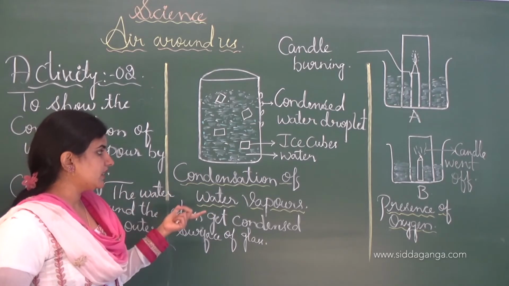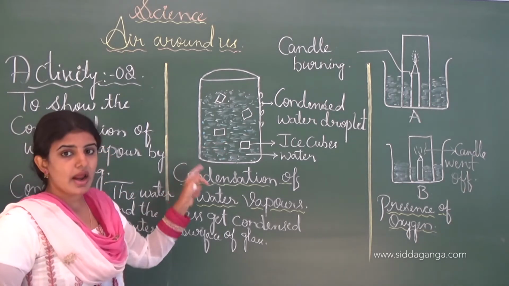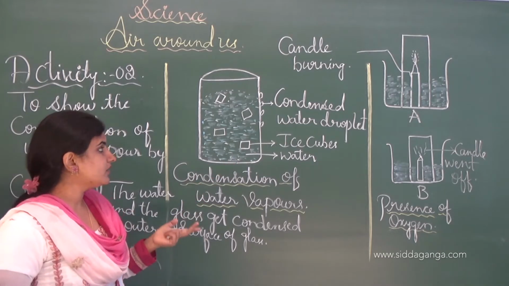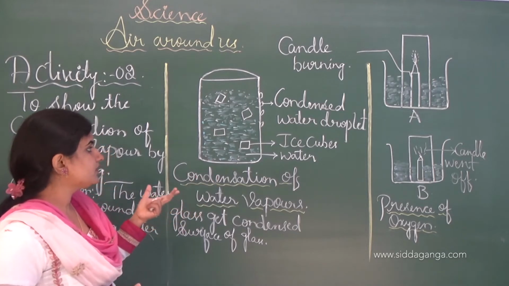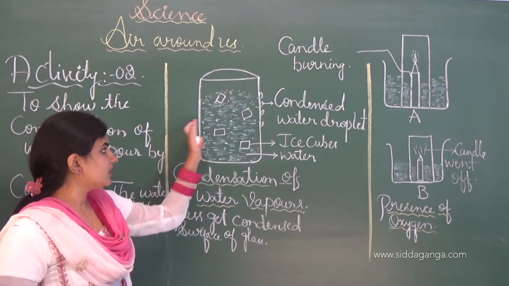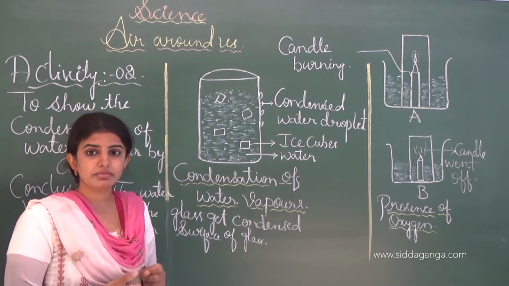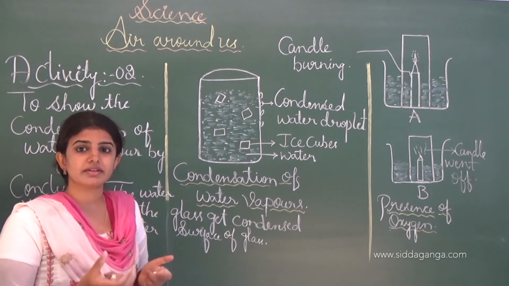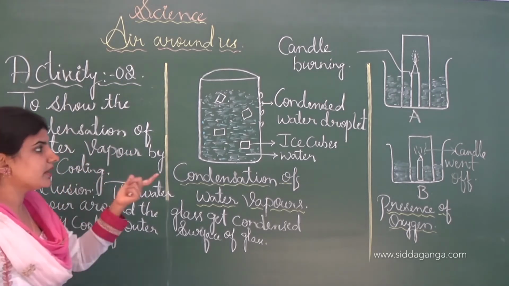First we have to take the beaker and wipe off the outer surface of the glass. Afterwards we add about half filled water in a beaker or any glass, and then add the ice cubes into the glass. By leaving it for some time, we can observe that the water vapor in the air around this glass becomes condensed, and later forms into water droplets. Tiny water droplets will be formed, and this is nothing but the condensed water. The condensation process takes place here.